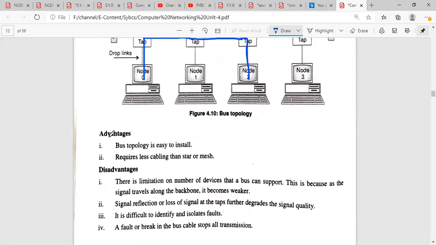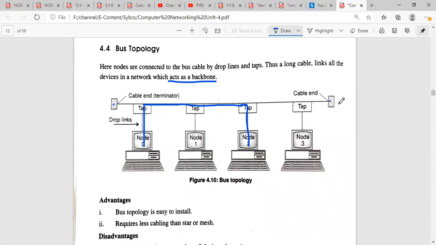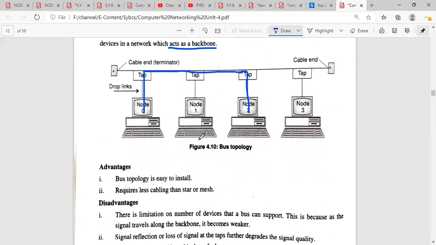After that, there are some advantages. Bus topology is easy to install. There is a single communication link, and we have to add a number of devices with the help of tap and drop link. This is just the simplest installation, you can always say. It requires less cabling than star and mesh. So how much cable do we require here? This long cable is just required here. No other cabling is required in case of bus topology.